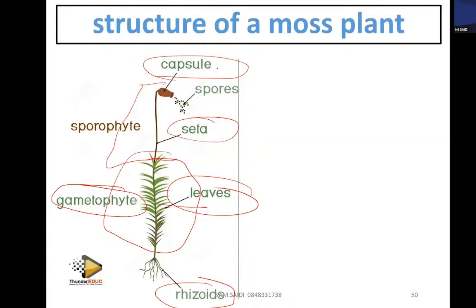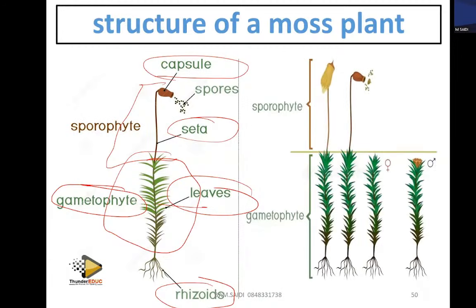So you can't go to the exam without knowing the structure of what? Of a moss, because we like it. We love it. So this is another example when it is divided into two. Yes, this is a sporophyte, this is a gametophyte, this is how a female looks, and this is how a male looks. Basically, we love to ask you this one, more than this. This is just a description to show you how it looks.